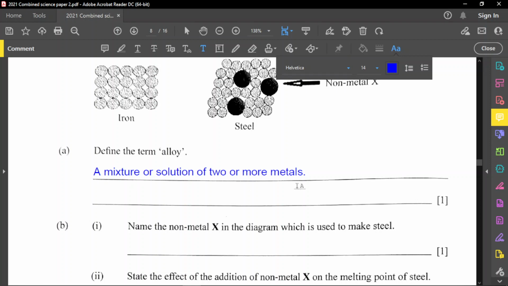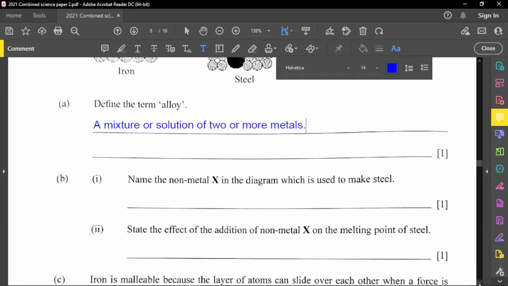Now for part B, it said name the nonmetal X in a diagram which is used to make steel. So the nonmetal that is used to make steel here is actually carbon. So carbon is placed within steel, and the state effect of the addition of nonmetal X on the melting point of steel is that carbon will actually increase its melting point. So you can make a note that the melting point will increase.